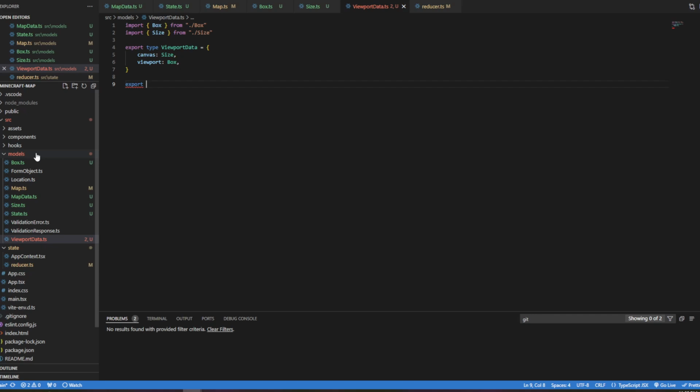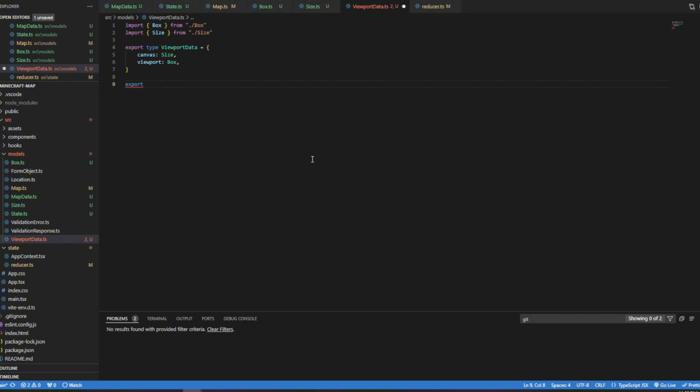Now this is the interesting part, because in order to create canvas, we have to handle the onResize function. I don't even know if we have an onResize function yet, because that's what's going to provide us our data for our canvas size. And so we're not going to have an initial size. So I have two options here. I can either make this optional so that it can be undefined, which makes it a little bit tricky to deal with, or I can actually set it to a default value. I think I'm going to do the latter. The viewport will probably become whatever the canvas is set to initially. Then we're going to actually want to save that viewport information, and that's going to be a little bit different.